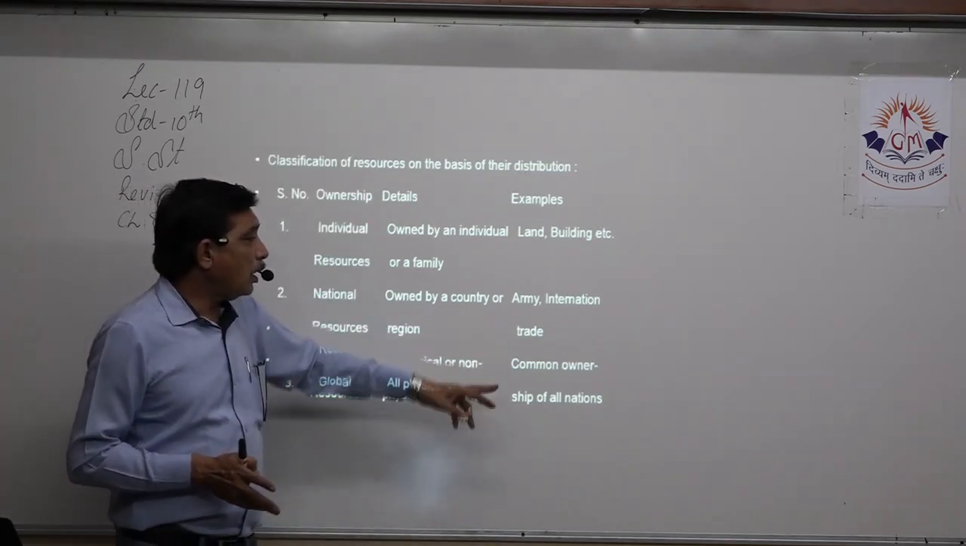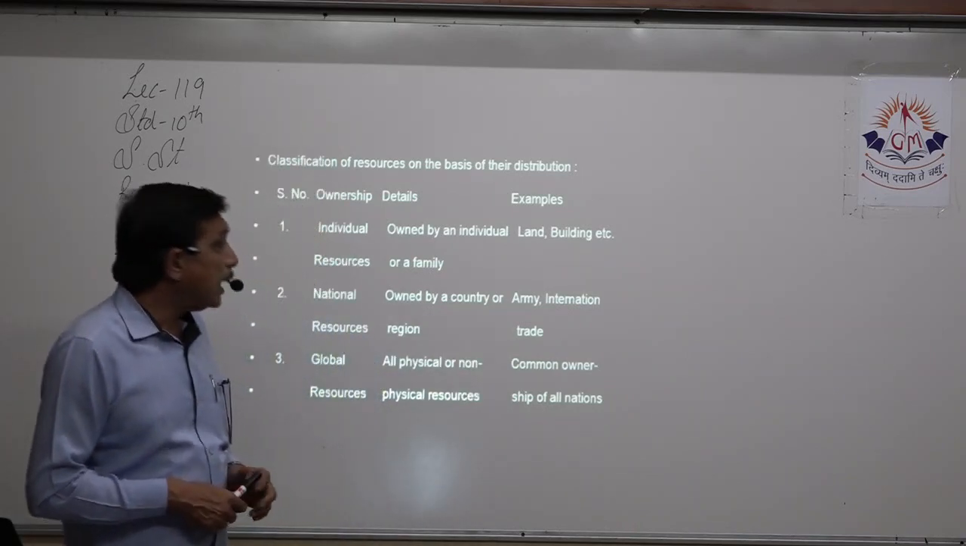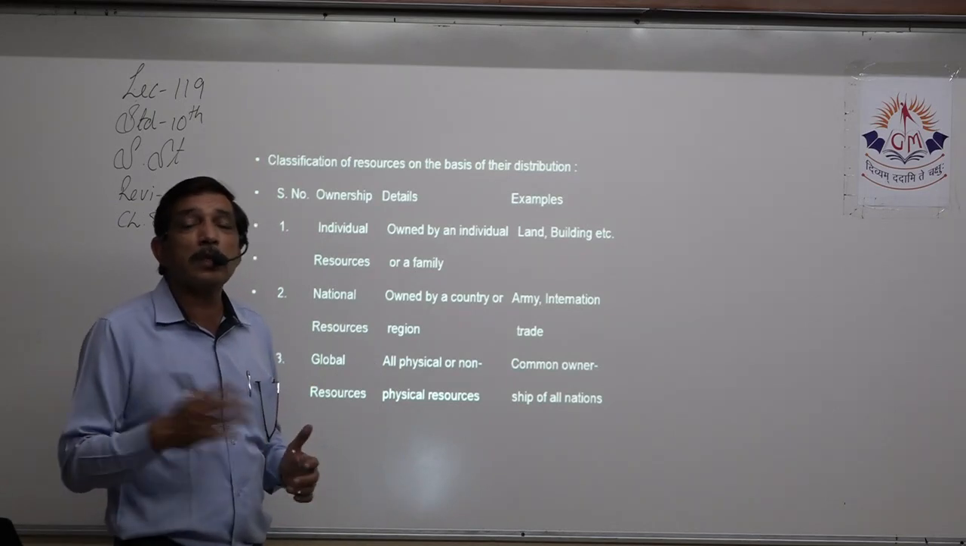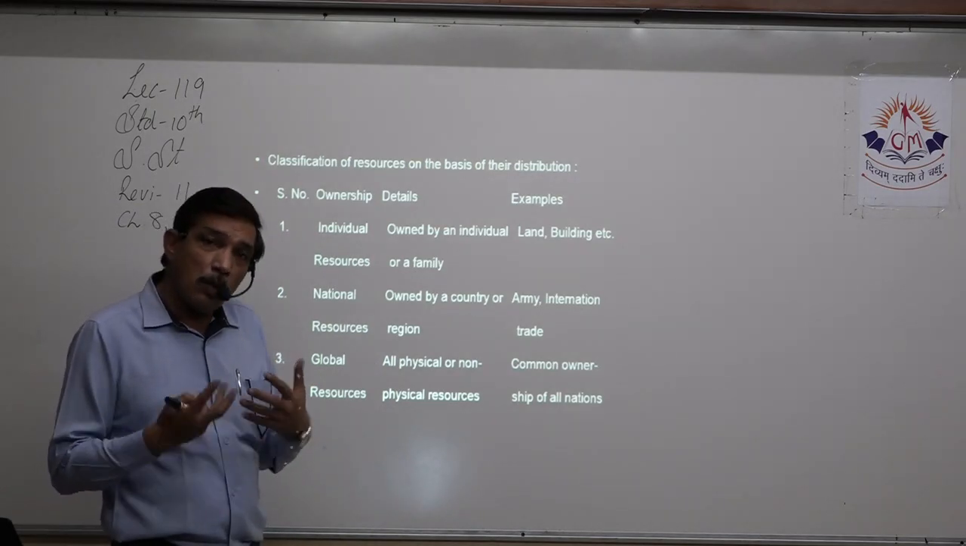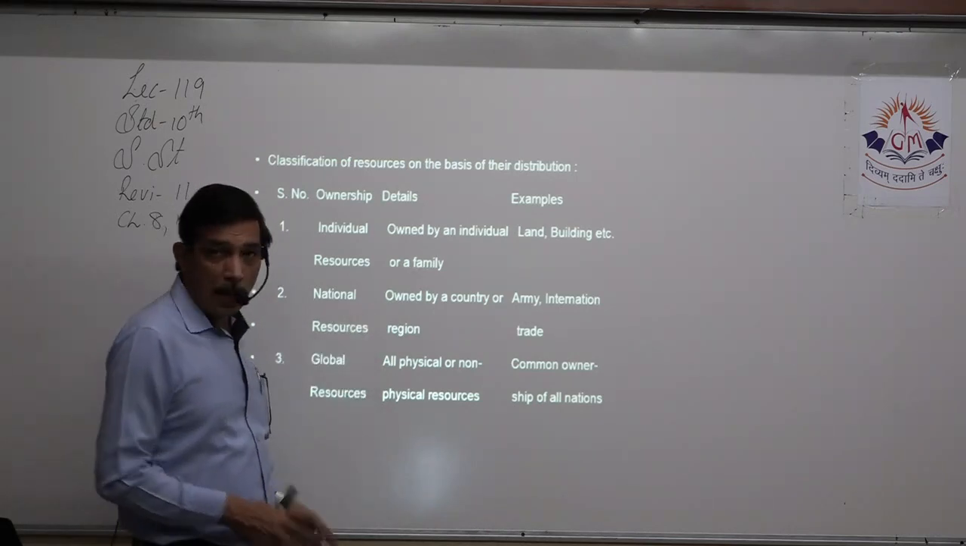Then international trade, that means from one state to another, that is owned by a particular state, it does business with another state, then that is called national resource.